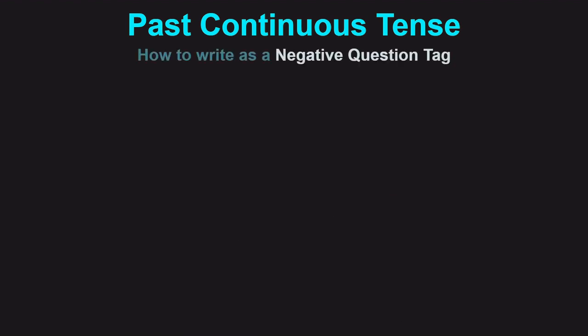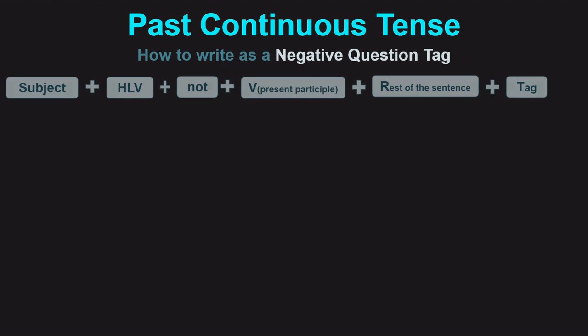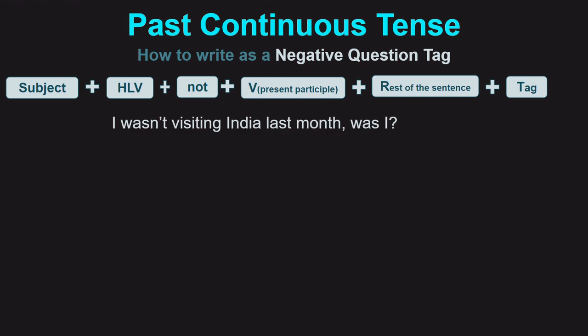Past continuous tense. How to write as a negative question tag. Subject, helping verb, not, verb in present participle, rest of the sentence, and tag. I wasn't visiting India last month, was I? You weren't visiting India last month, were you?